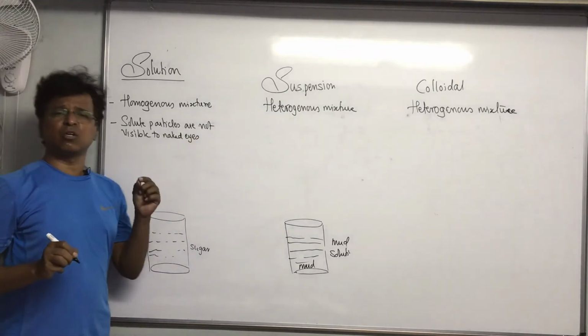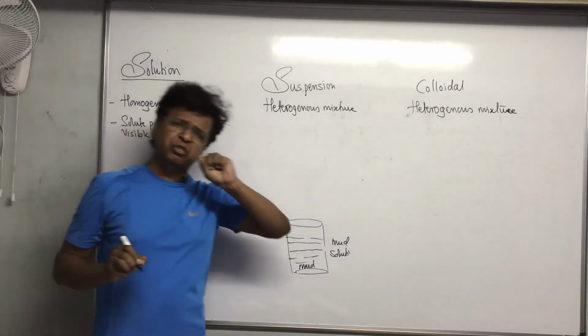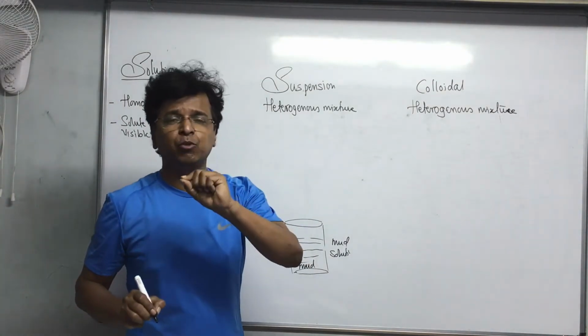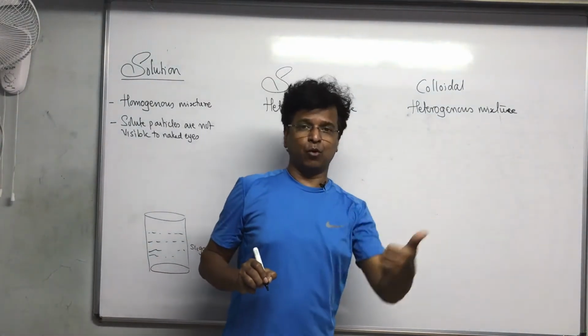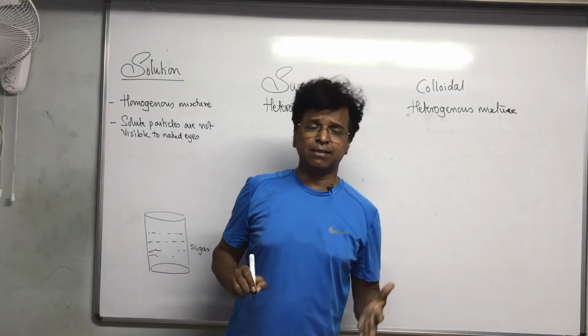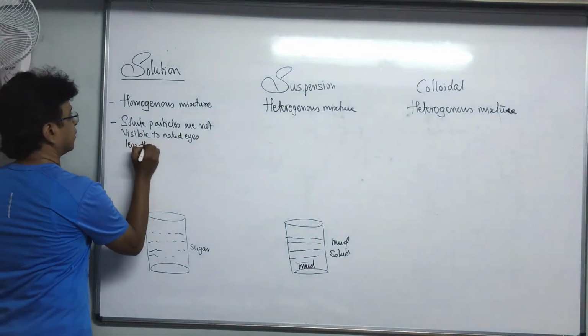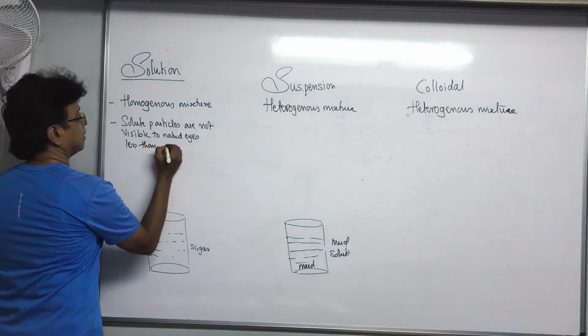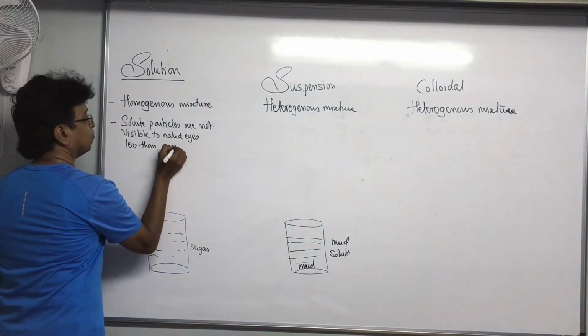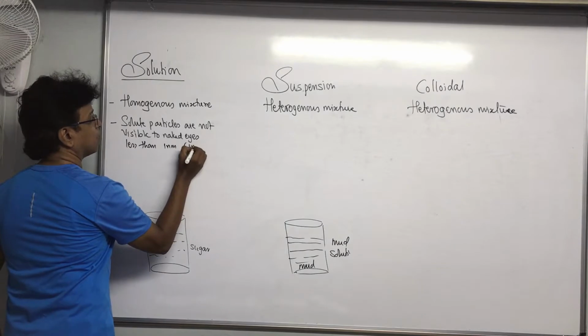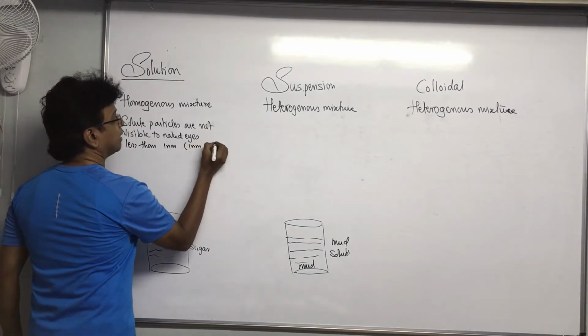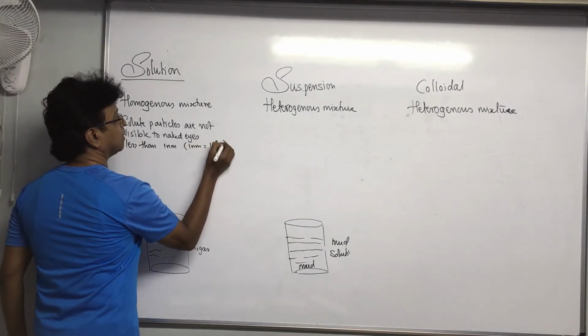Why? Because these solute particles are too minute. They are very minute to be seen by our open eyes. They are of the order of less than, this is given in a textbook, less than 1 nanometer. 1 nanometer is equal to 10 raised to the power of minus 9 meter.